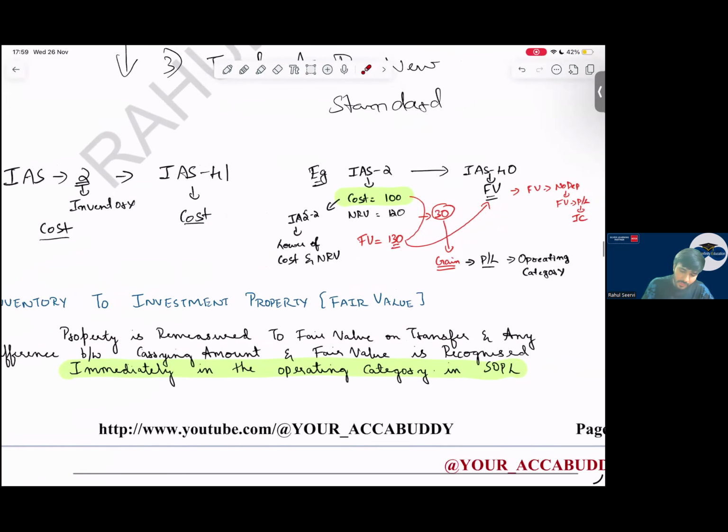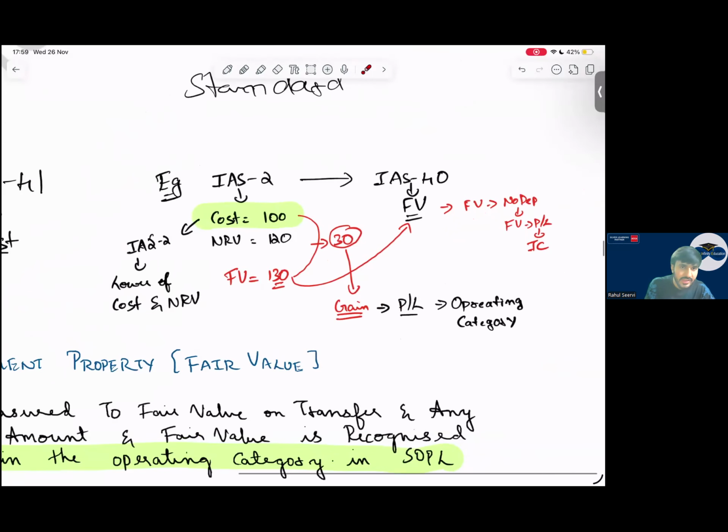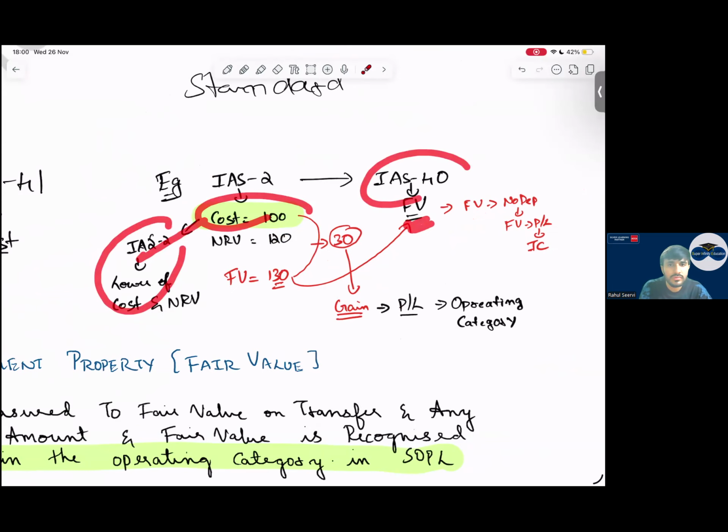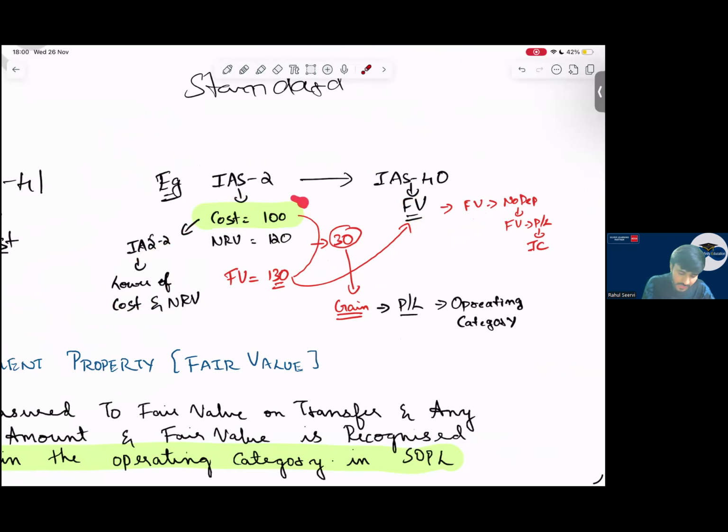What do you recognize? Inventory is at cost or NRV, whichever is lower. We record it at 100. But investment property follows fair value, so we have to calculate the fair value and apply IAS 40. Now the fair value in the market is 130, so the gain is 30.